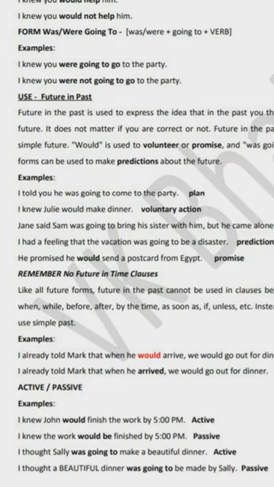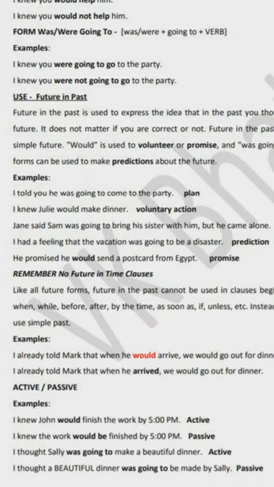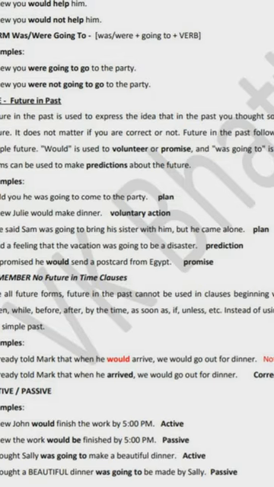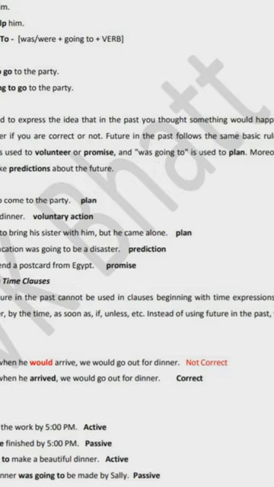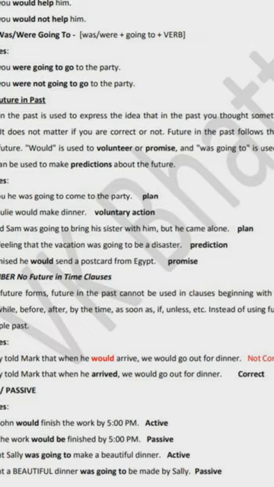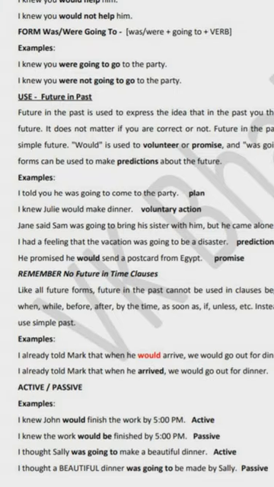Now here one thing to remember, that we cannot use would in the time clauses, where we have the sentences with the conditional clauses, like sentences which start with when, while, before, after, by the time, as soon as, if, unless. All these, when we start a sentence with them, they are called conditional sentences. So in these types of sentences we use simple past tense. We will not use the word would here.